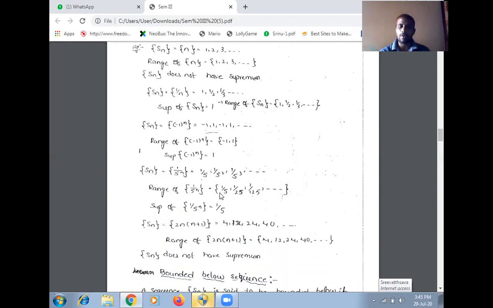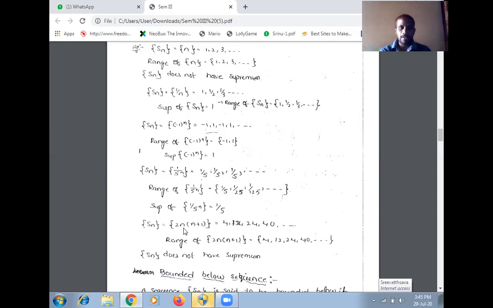It is a decreasing sequence, so the upper bound value in it is 1 by 5. For this sequence, 1 by 5 is the upper bound value. At the same time, 1 by 5 is the greatest value in this sequence. So the supremum of Sn equal to 1 by 5.